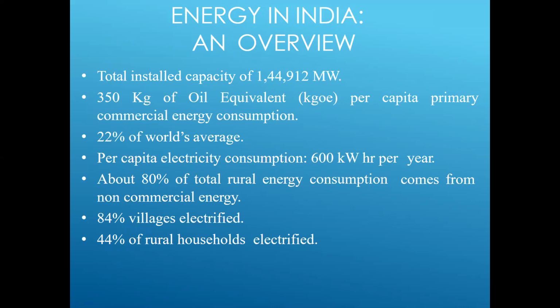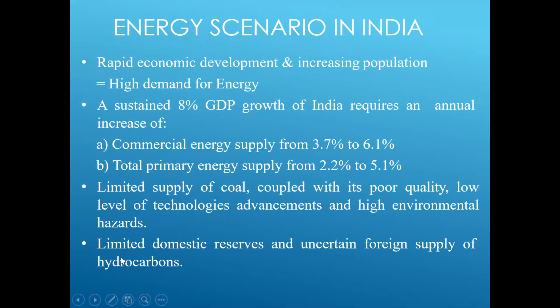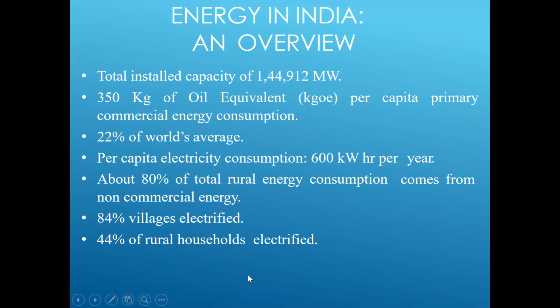Statistics are the things that matter here. If any question about India comes, you must be able to write this answer very clearly. The exact number is not required, but a rough number like 1,40,000, or at least 1,20,000 to 1,50,000, you can also write. Next is 350 kg of oil equivalent per capita primary commercial energy consumption. This is only 22% of the world's average.